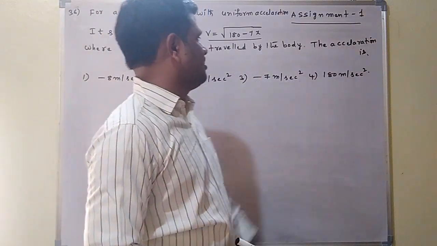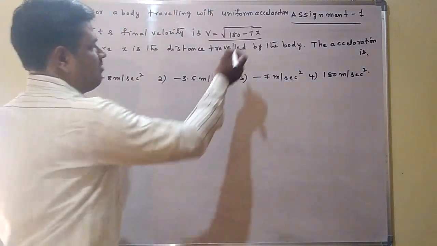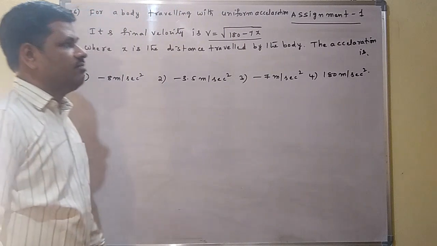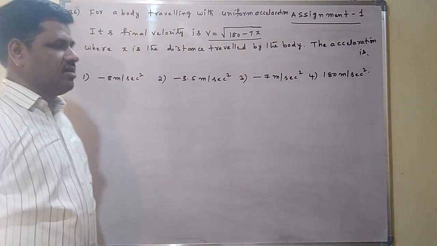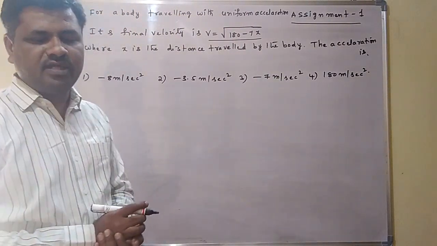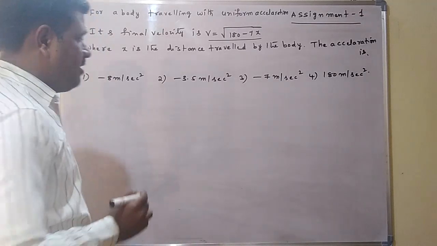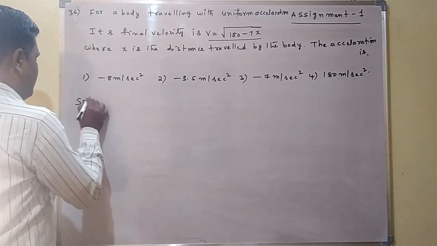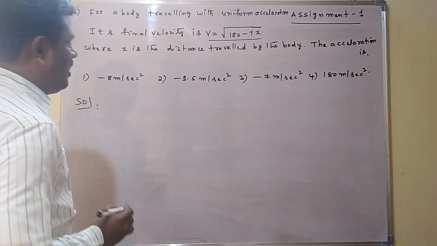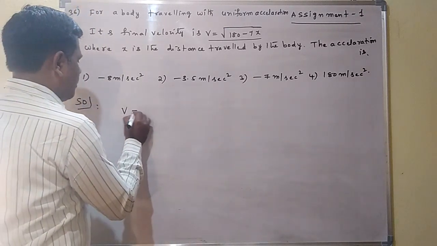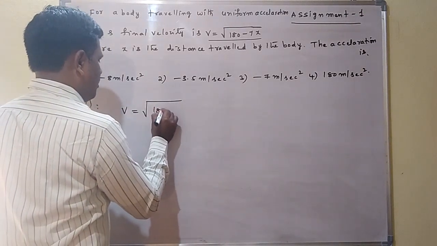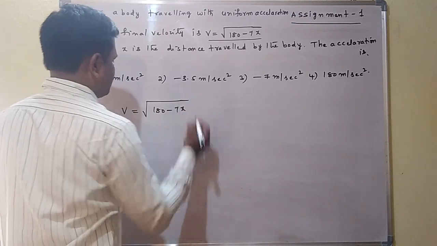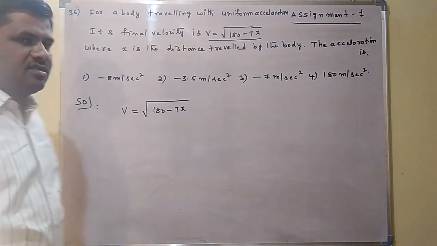Here x means the distance traveled by the body. The acceleration is what they are asking. What is the acceleration value they are asking? See there, how to do this type of problem? Here velocity is given: v is equal to under root of 180 minus 7x. Here acceleration is required.